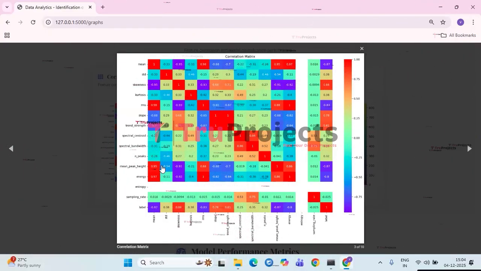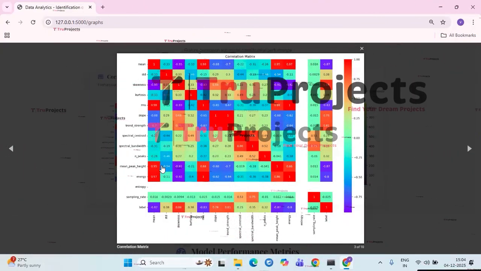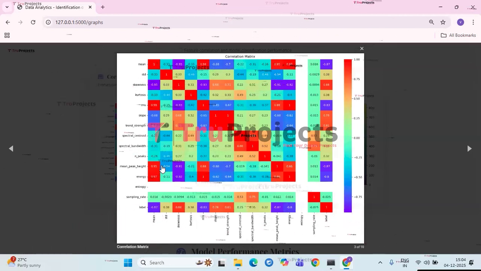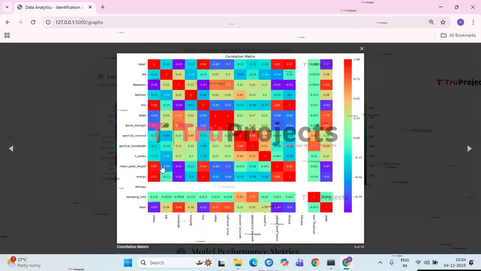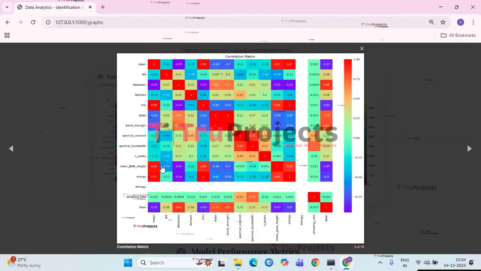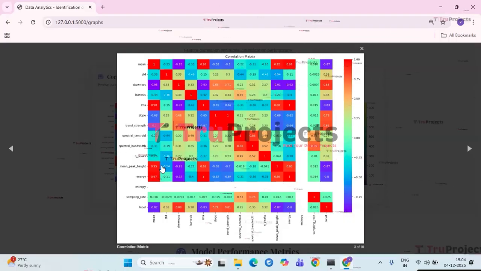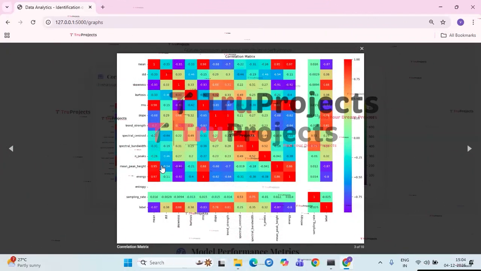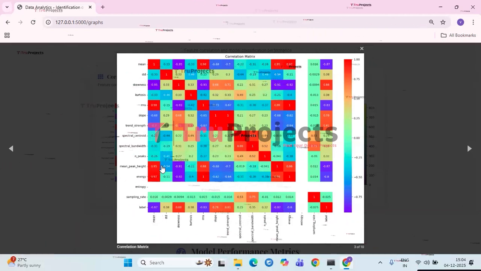Features such as mean, RMS, mean peak height, and energy show strong positive or negative correlations with the label, indicating their importance in distinguishing precursor and non-precursor signals. The matrix also highlights pairs of features that are highly correlated with each other, for example spectral centroid and spectral bandwidth, suggesting redundancy. Overall, this graph helps identify influential features and guides feature selection for building effective prediction models.